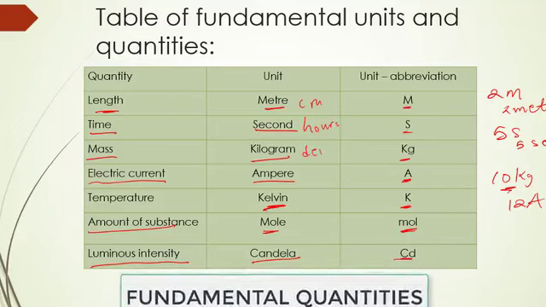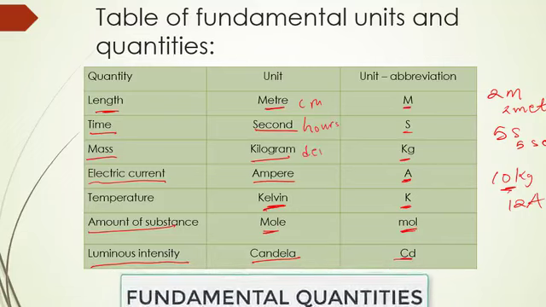When your father and your mother came together, they gave birth to something, and that product was you being their child. So the fundamental units and quantities are like the parents, they are the foundation, and the children, the products, what they produce, are what we call derived units and quantities. So fundamentals combine to give us derived units and quantities.